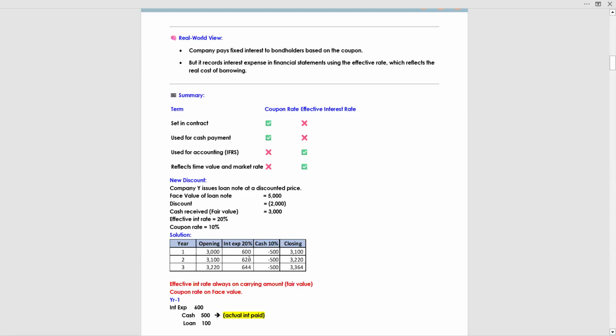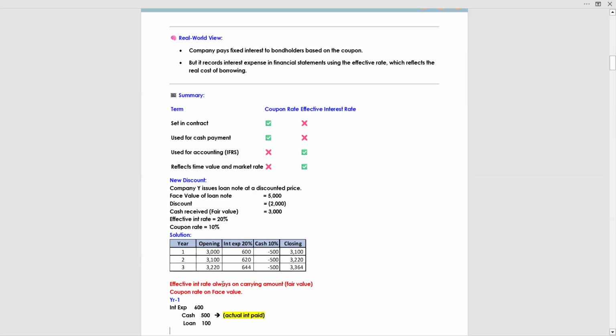Again, 20% of 3,100 gives you 620, minus 500, 3,220. 3,220 becomes the opening of the third year. Again, 20% multiplied by 3,220 gives you 644, minus 500. The amount at the end is 3,364.